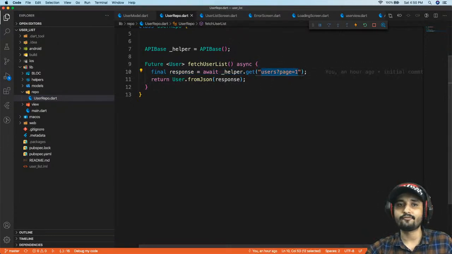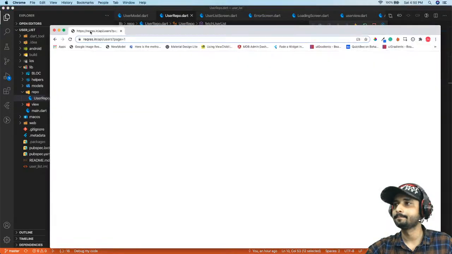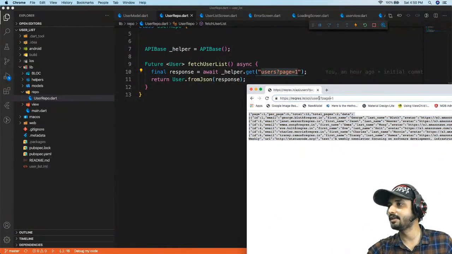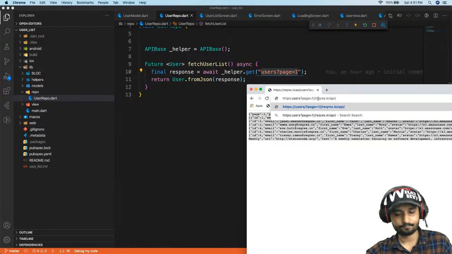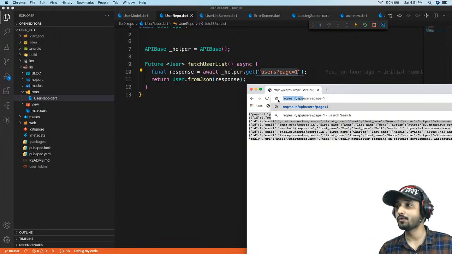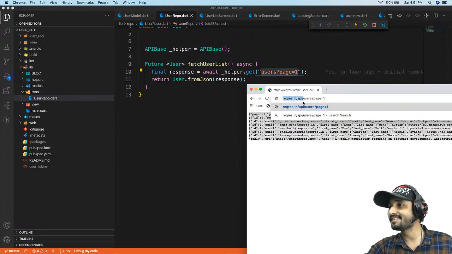So you can see over here, we have a similar string: API user page equals 1. This part, till over here, is inside our base URL, and after that we are passing things into the URL string, right?